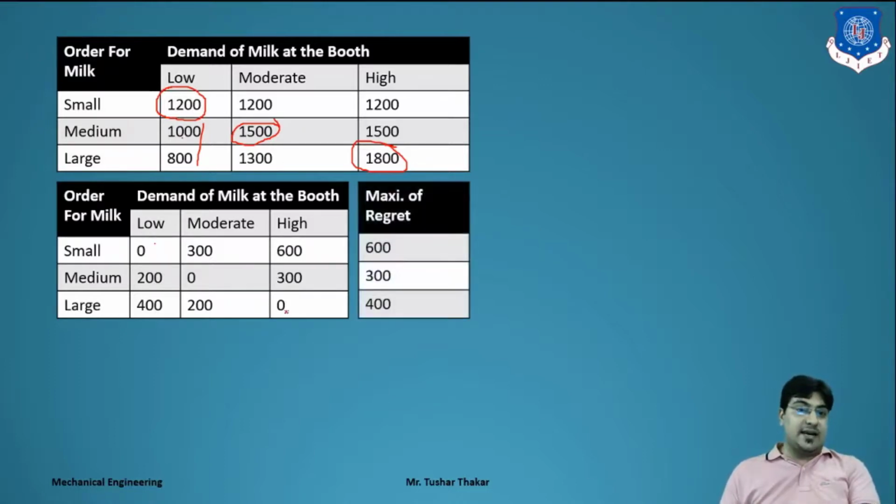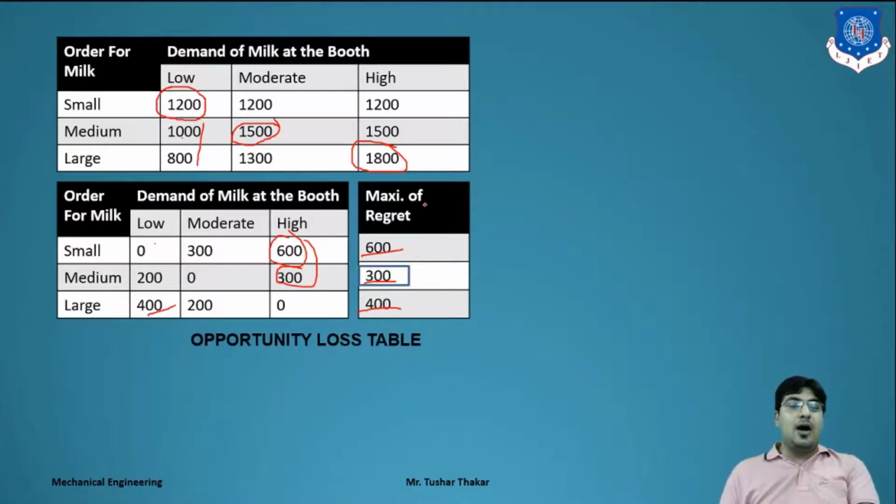What is the next step? We have to find the maximum regret in each row. Here the maximum regret is 600, which we put over here. We have 300 again here, and here 400. Then, in the next step, we have to find the minimum of the maximum regrets in the opportunity loss table, and that is the 300 value.